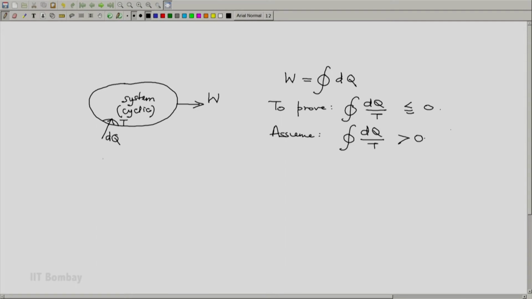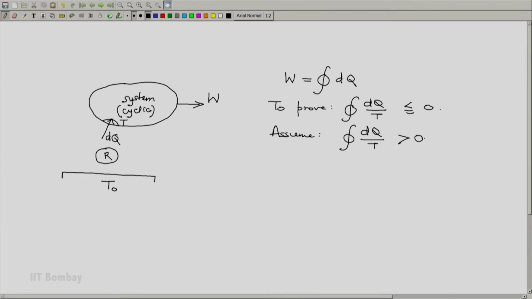And now we proceed as earlier. Let us have a reservoir T naught which would run a reversible machine R to provide this dq.